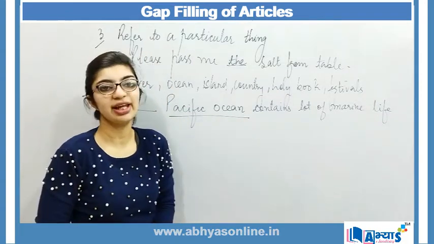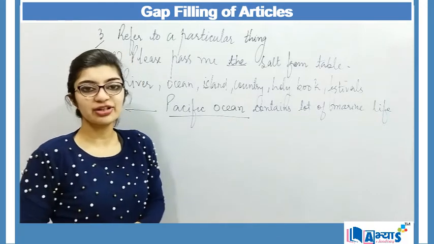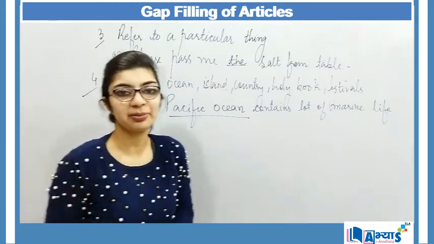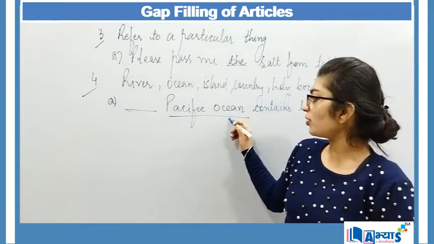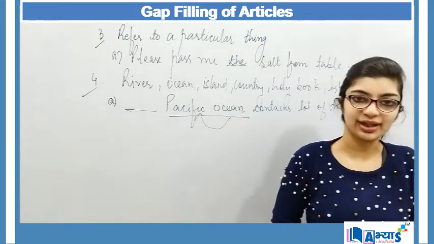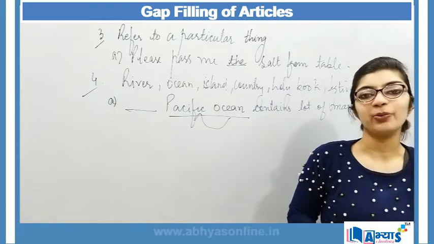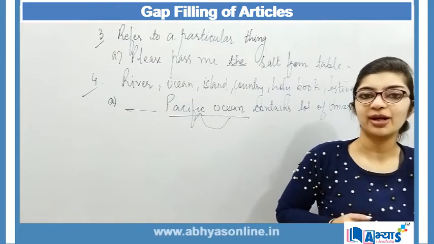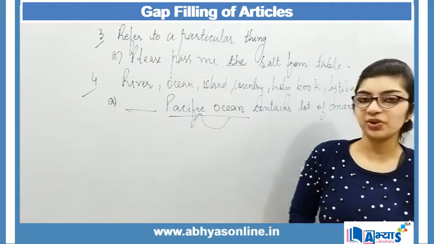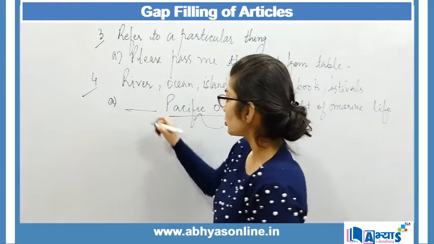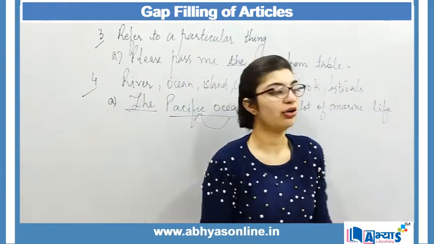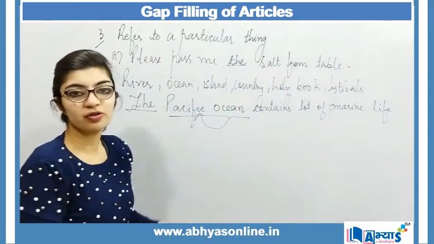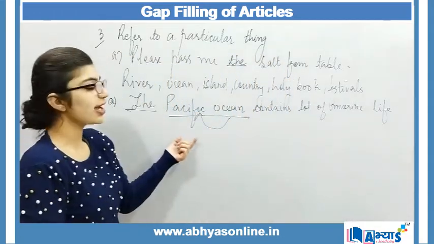Here you can see if any ocean, if I just talk about ocean, then it can be an ocean as well, right? But now to that ocean I have given a particular name which is Pacific, and whenever a particular name is given it becomes a proper noun, and with proper noun I make use of the. So the Pacific Ocean contains lot of marine life,